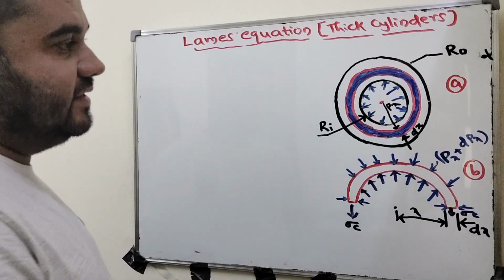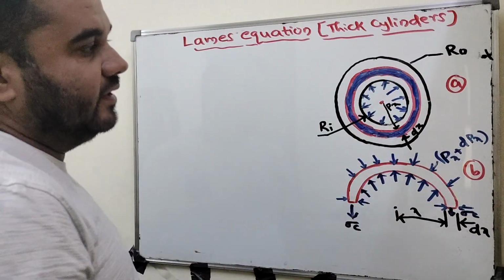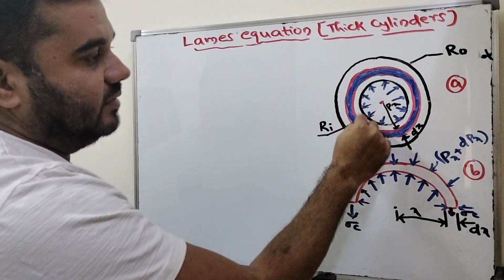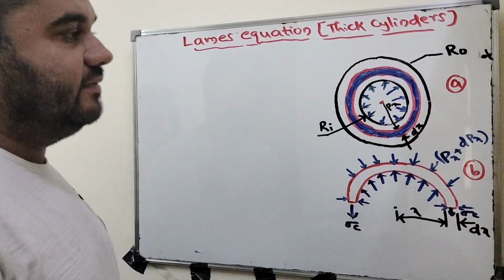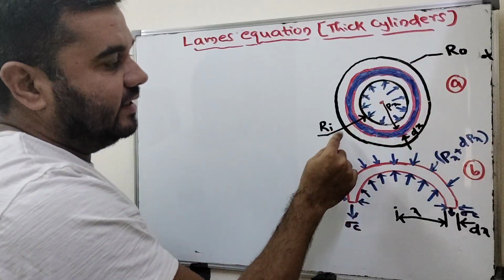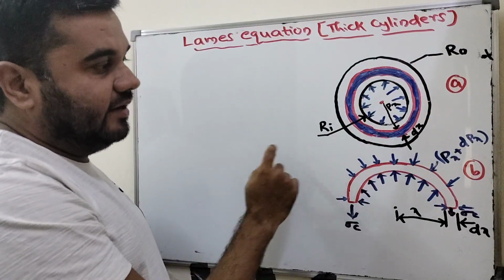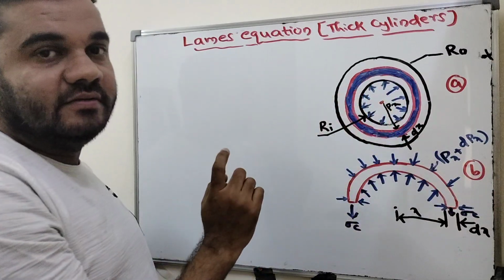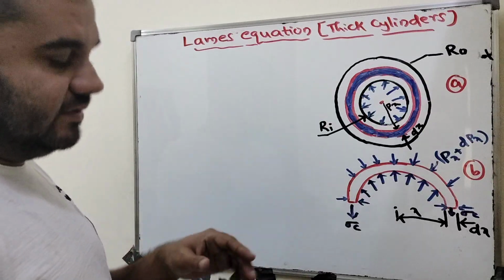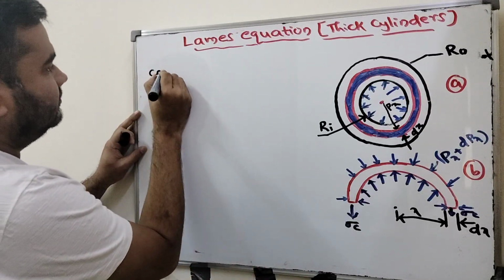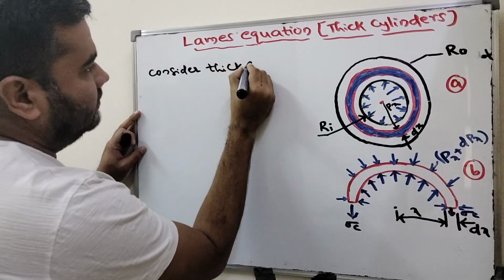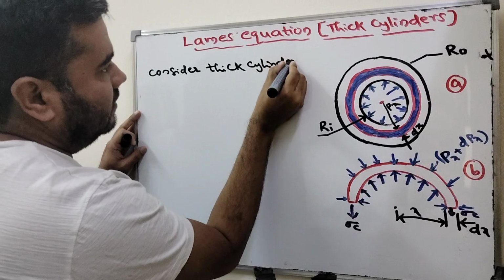First, if you see figure A, it is a thick cylinder. Just leave the shaded area and consider the black inner circle and the outer circle. Consider a thick cylinder with outer radius R0 and inner radius Ri, and its inside fluid pressure is P. The length of the thick cylinder is L. We'll start with the thick cylinder as shown in figure A.